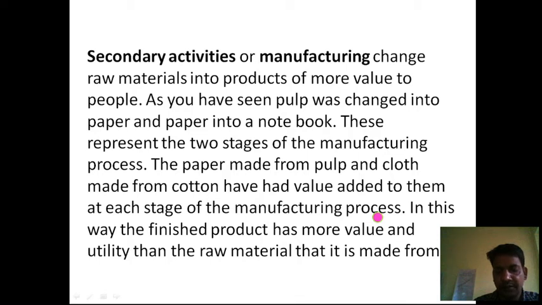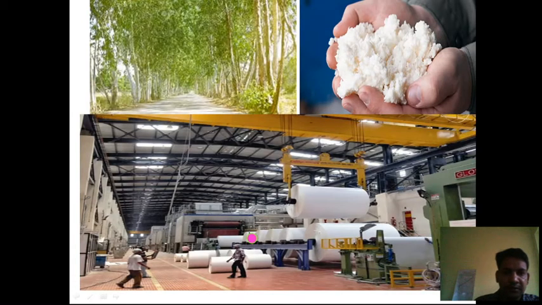As you know, we can't use raw material directly, so it requires manufacturing and processing in machines and industry. In this way the finished product has more value and utility than the raw material that it is made from. Here you can see the different processes involved in the manufacturing of paper. Firstly we get pulp from trees, and then in industries we get this kind of product in the form of paper.